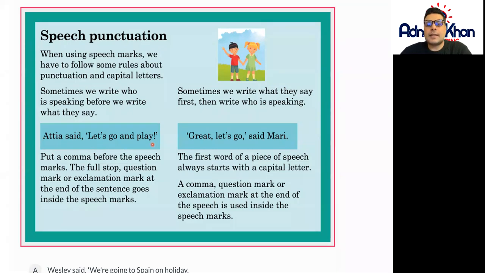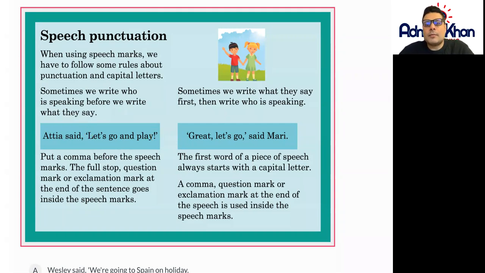Now the speech marks can be seen from these. This is what we call a speech mark. There you go. There and there. So the speech mark starts at the beginning of when somebody speaks to the end when they finish talking. So the speech marks will look like this: a small 6, and you've got some writing in the middle, and it will finish with a small 9 type shape there.